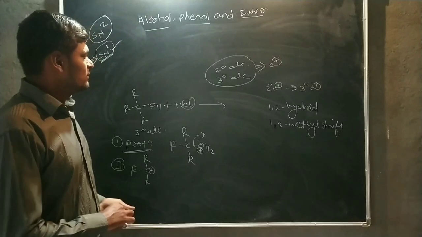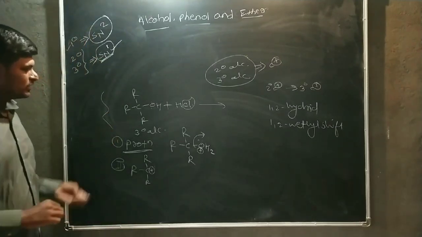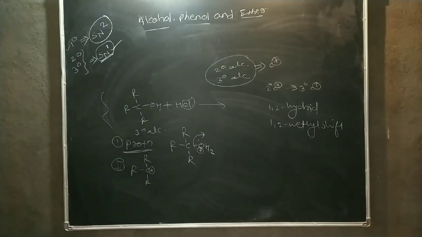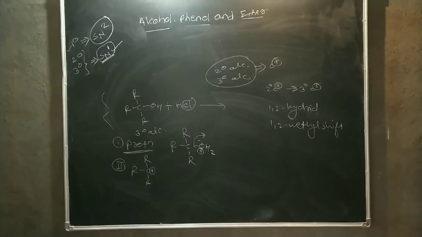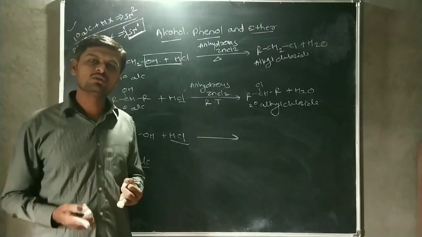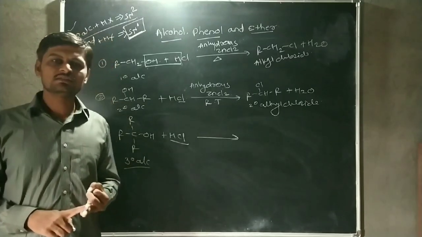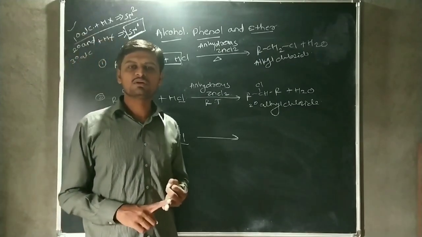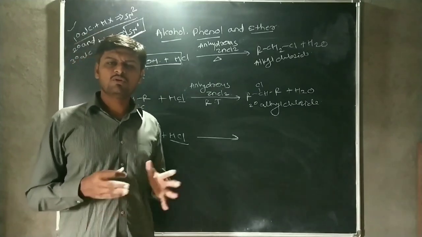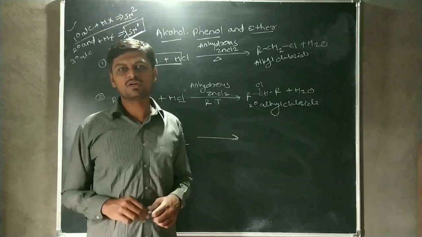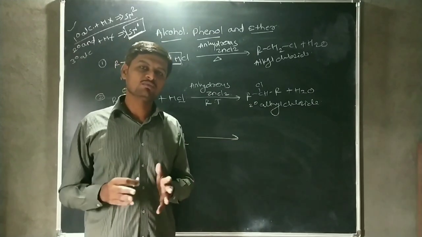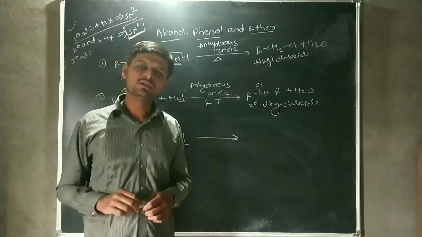Then this is the mechanism, and the mechanism of tertiary alcohol we take for your homework. Okay. Then again we consider the formation of tertiary carbocation by the elimination of a water molecule. The tertiary carbocation is more stable than the secondary carbocation, and the secondary is more stable than the primary carbocation. Therefore, in this step there is a formation of tertiary carbocation, and the intermediate is more stable than the rest. Then, after formation of the intermediate, the product is also more stable.